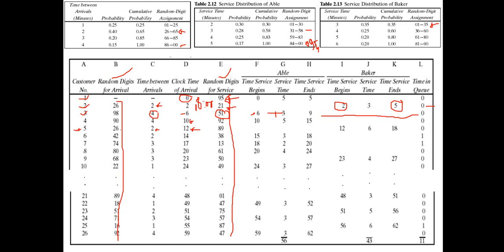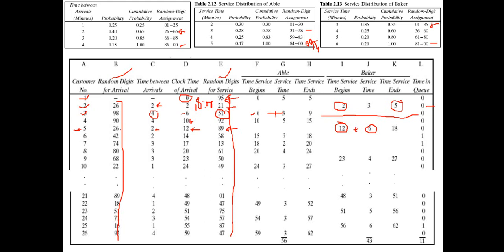Okay, so let us check the status of the two servers. Able is serving customer 4 and will become free at clock time 15. And this time you can see that Baker is free. So the service will be started with Baker at clock time 12, and the random digit for service time is 89. We check it in the distribution table of Baker. If it is 89, then the service time is 6. So service started at 12, service time 6, 12 plus 6 equals 18.